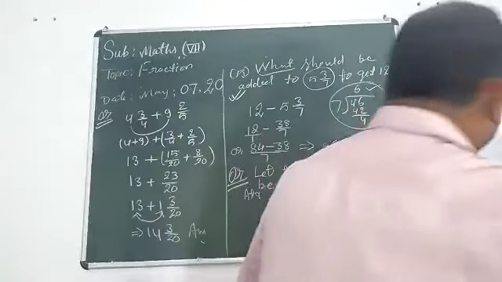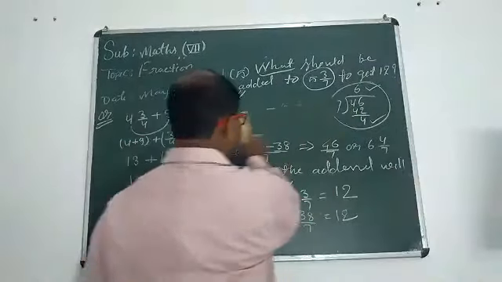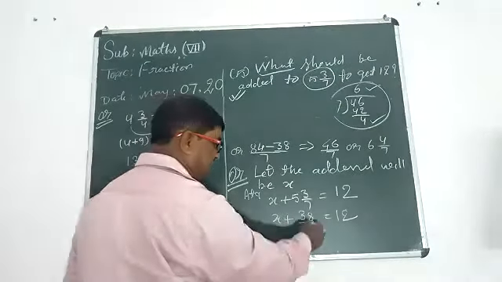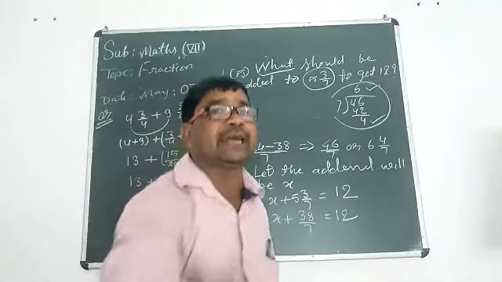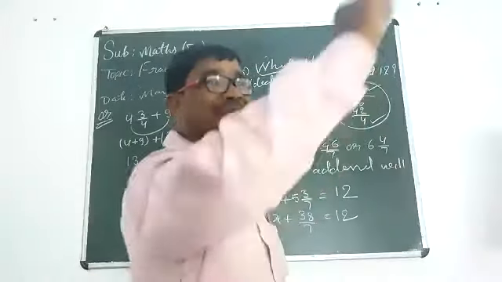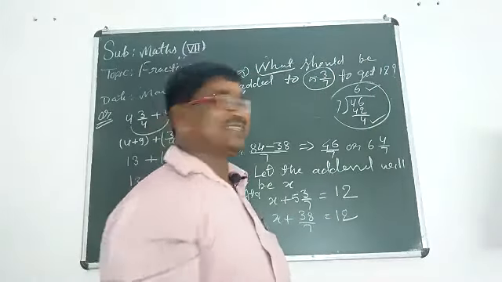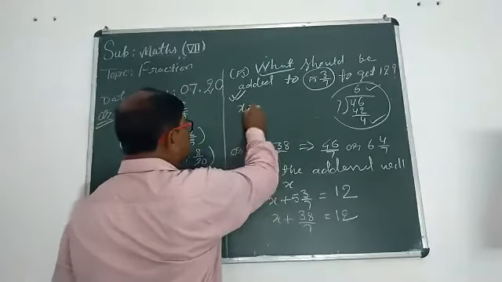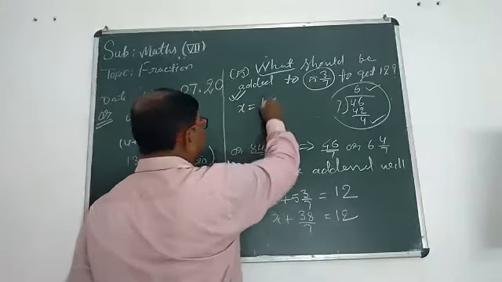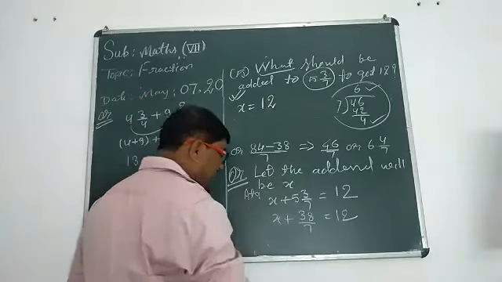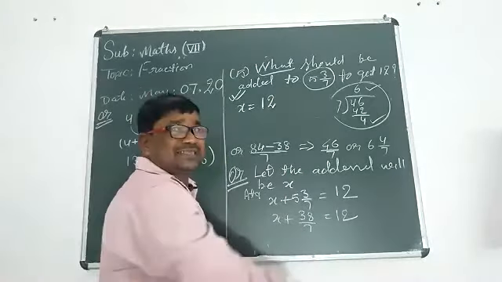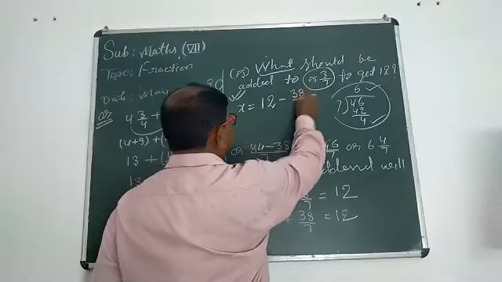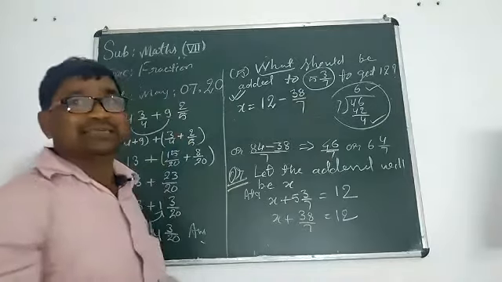Now, can you do transposition, student? x plus 38 upon 7 equals 12. Solve it as a linear equation according to class 6. x equal to 12 on the RHS, and subtract 38 upon 7. Am I right?